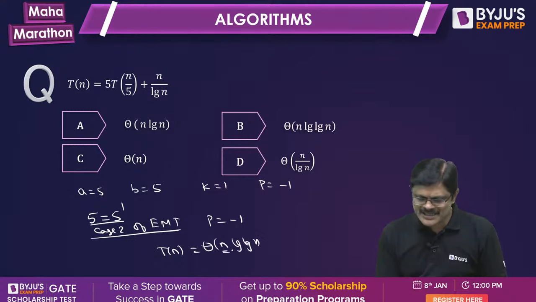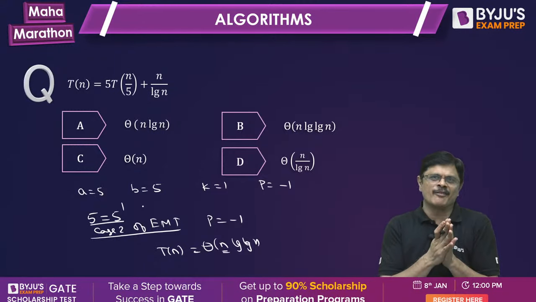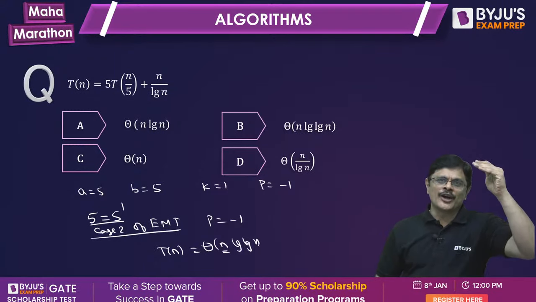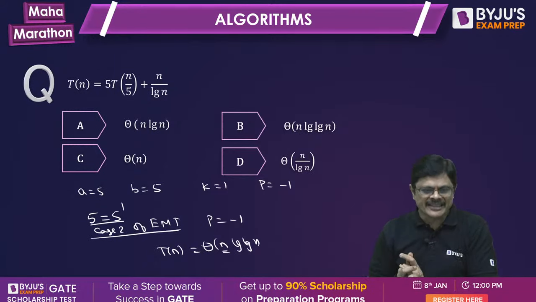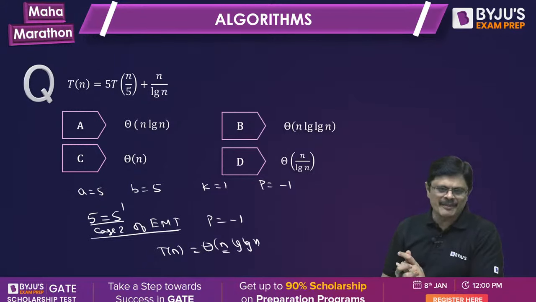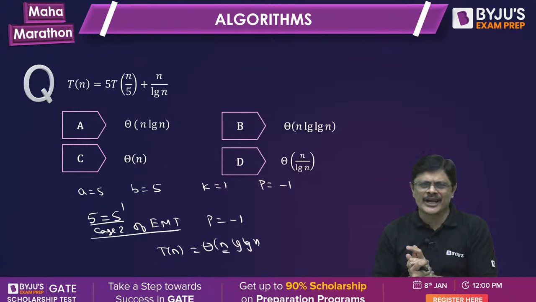The common term is here. In the master theorem, you see n power log a to the base b and n are both the same. That has to be multiplied with the factor log n.